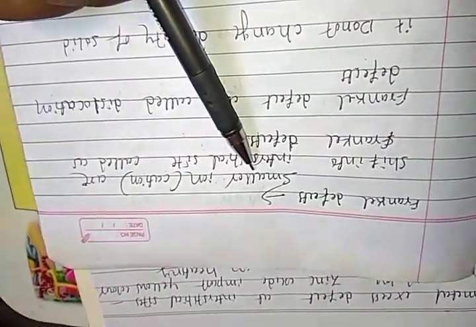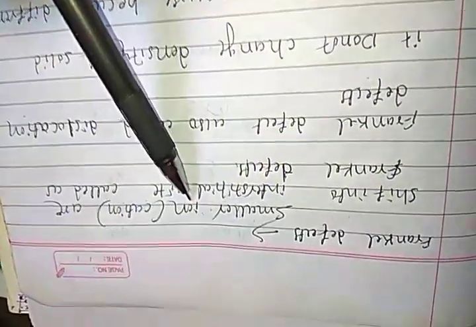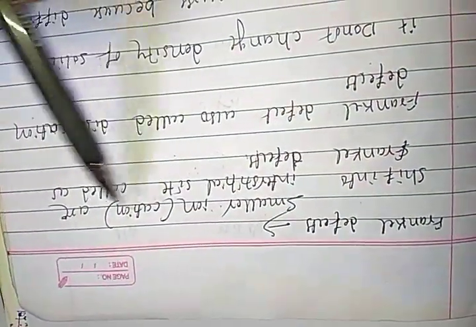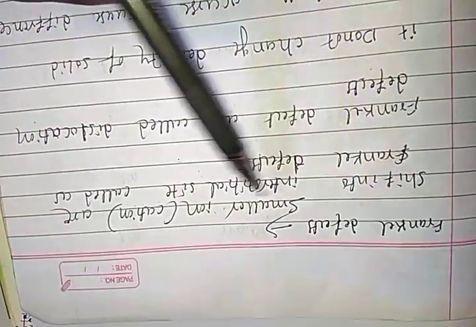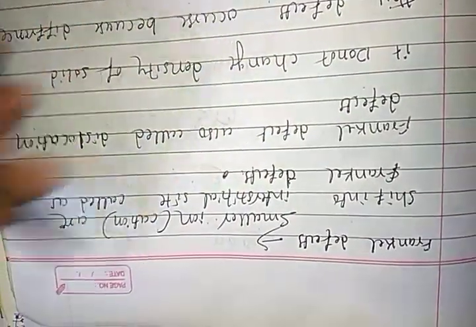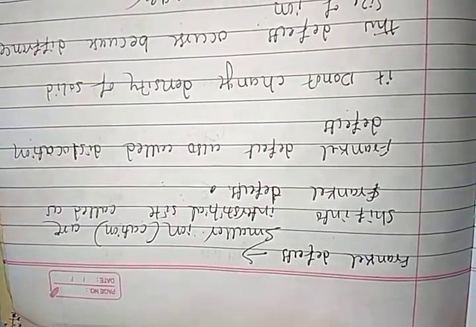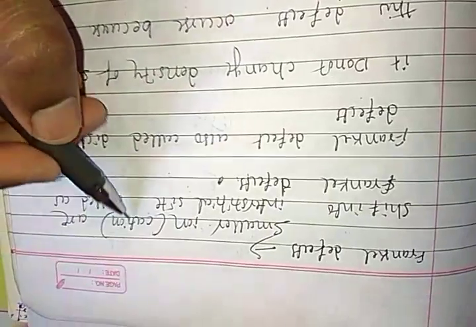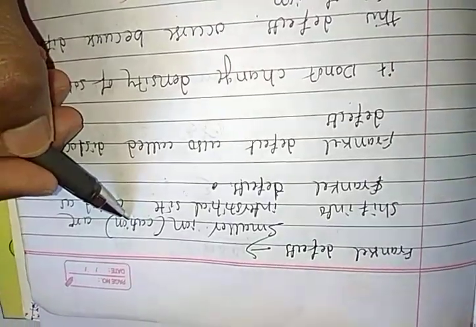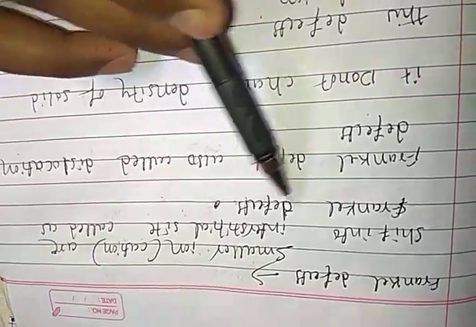Next one, students, Frenkel defects. The Schottky defect is over. The second one is the Frenkel defect. Smaller cations shift into an interstitial site, called Frenkel defects. The cation is always small in size because of electron release. After releasing electrons, the proton number stays the same while electrons decrease, so the remaining electrons are closer to the nucleus. That is why the cation size is very small compared to the anion. So, students, that is Frenkel defects.